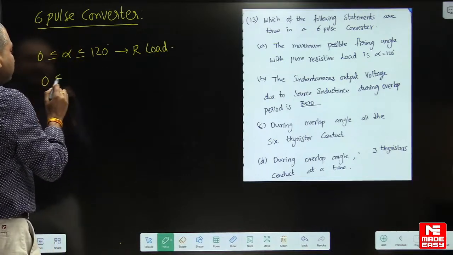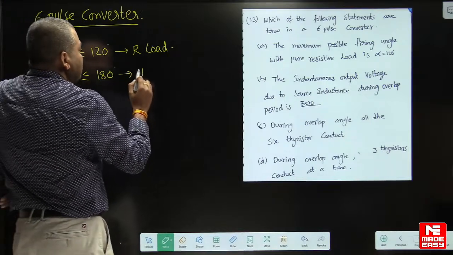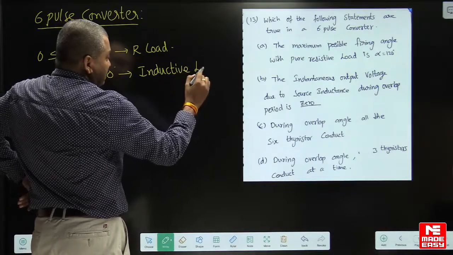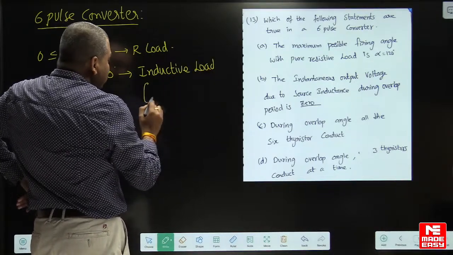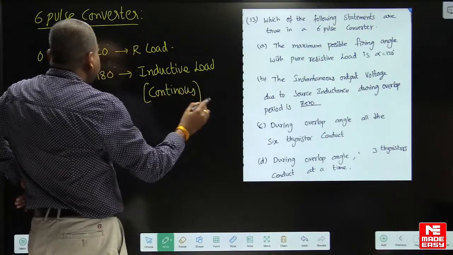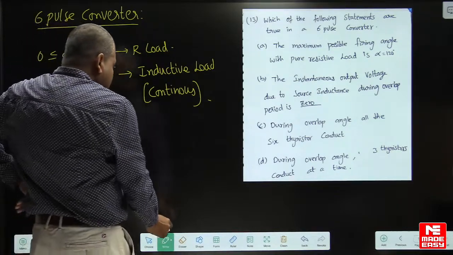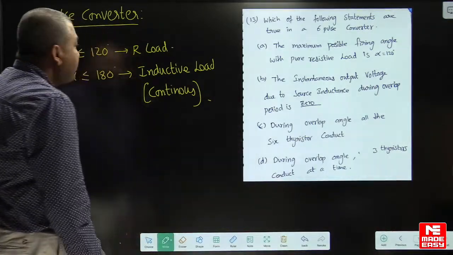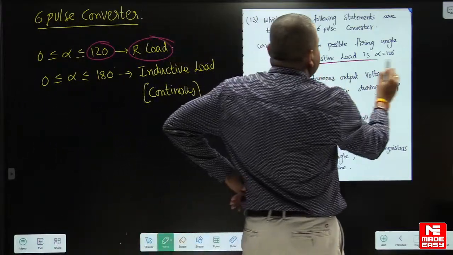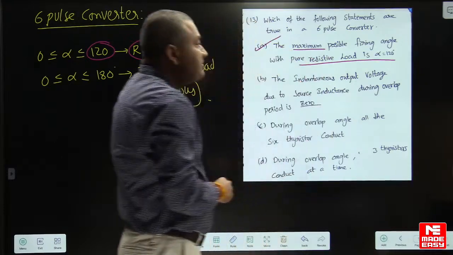In the case of inductive load with continuous conduction, you can vary the firing angle up to 180 degrees. So statement A is right or wrong here? Go through the statement A. Maximum firing angle is 120 for R load. Yes, for R load maximum firing angle is 120. Yes, statement A is right.